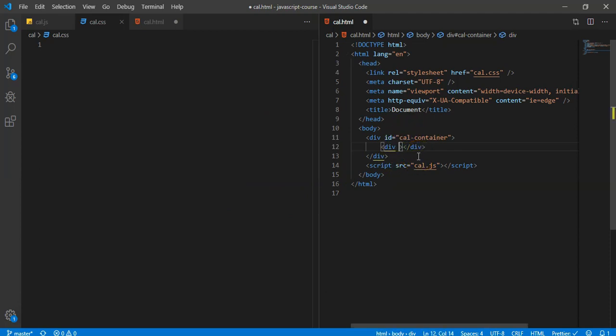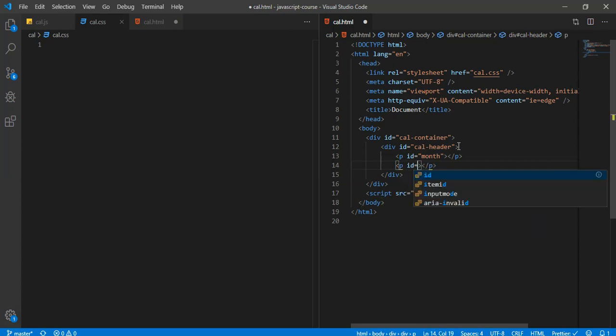So we're going to give this an ID of cal header, and inside of the div we're going to put a p tag, and this is going to have an ID of month, and below this we'll have another p tag, and this is going to have an ID of year. Okay, we're not going to put any text in here. We'll actually do that with JavaScript. This is going to be a very bland HTML and CSS combination here.